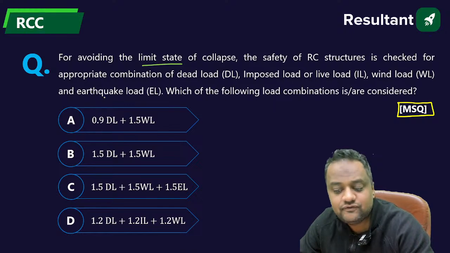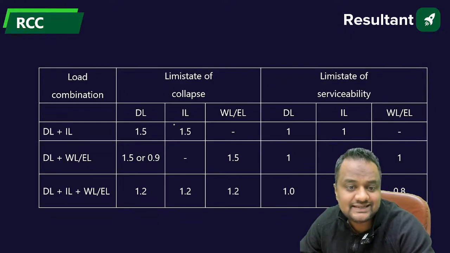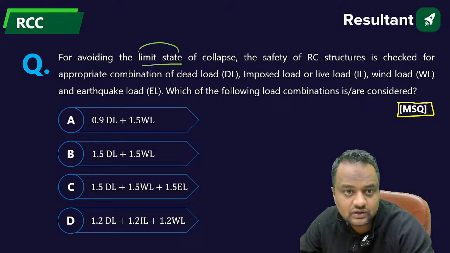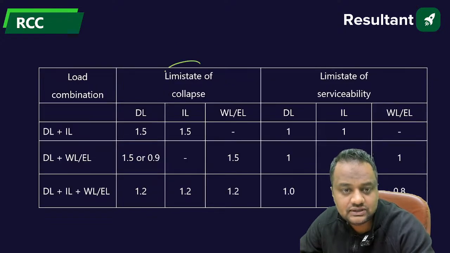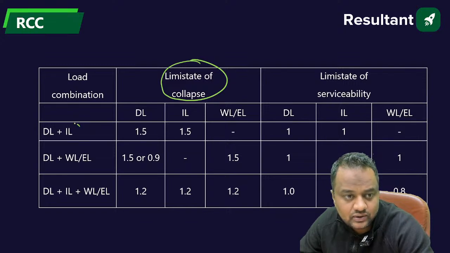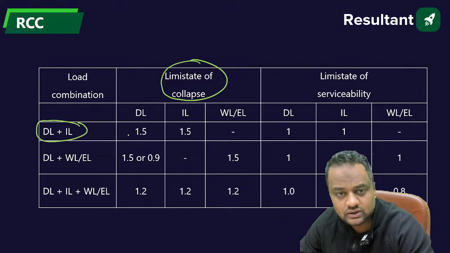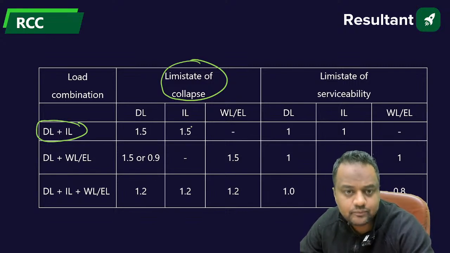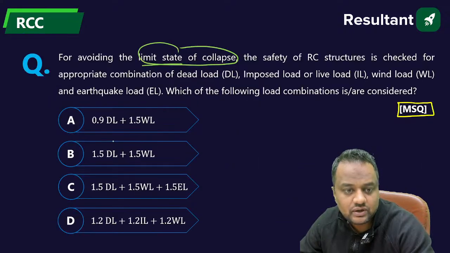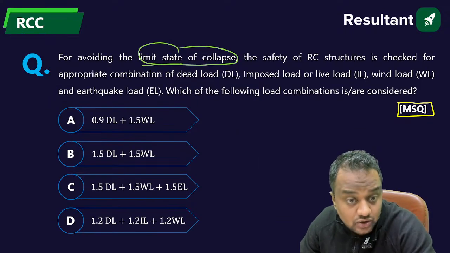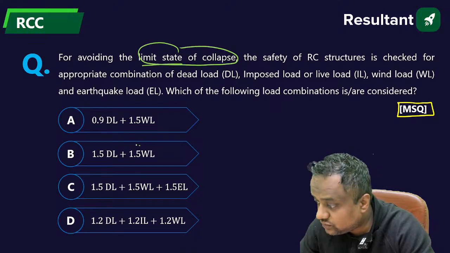Guys, if you see the code, these are the combinations. They are asking for the limit state of collapse, so we have to see these values. When dead load and imposed load are considered, it can be 1.5 times dead load plus 1.5 times live load. Imposed load means live load. So 1.5 of both is possible.